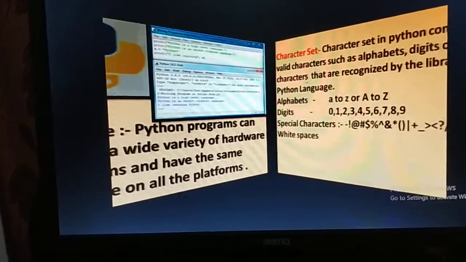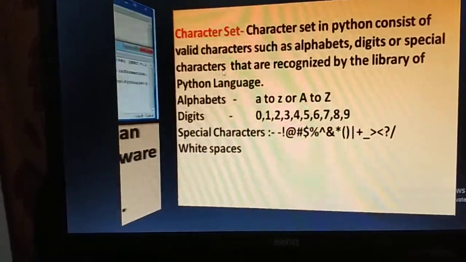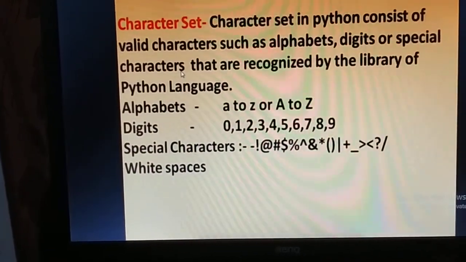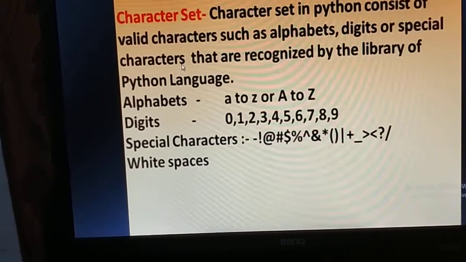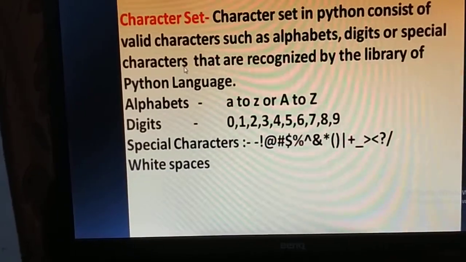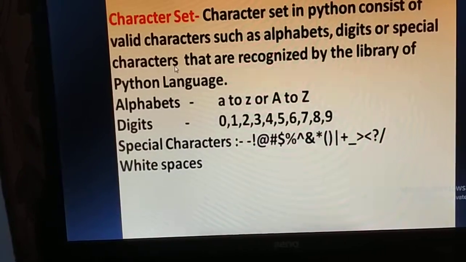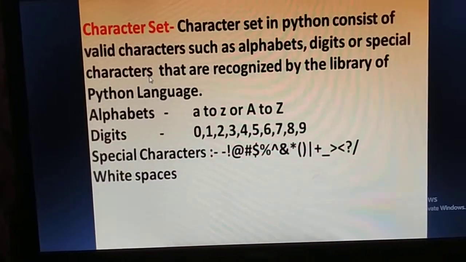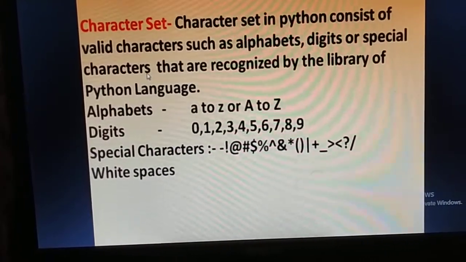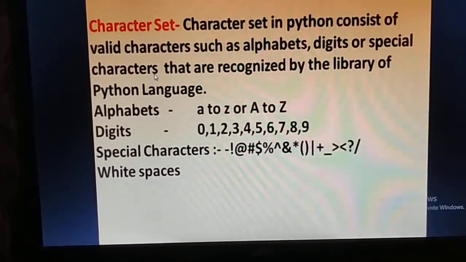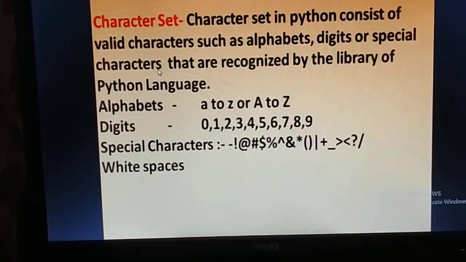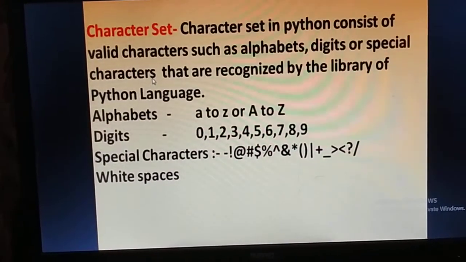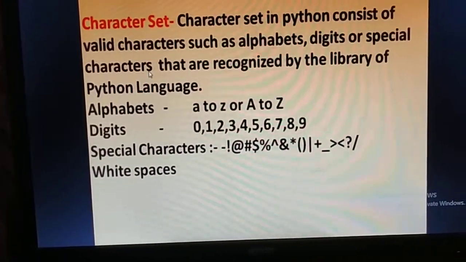Now we have to discuss the Python character set. The character set in Python consists of valid characters such as alphabets, digits and special characters that are recognized by the library of the Python language. For example, alphabets small a to z or capital A to Z, digits 0 to 9, special characters and white spaces. They are the character set in Python.